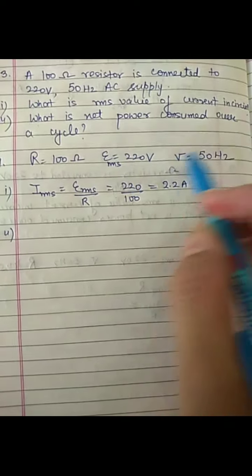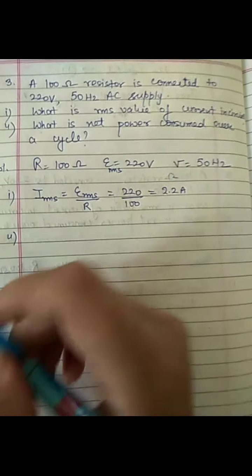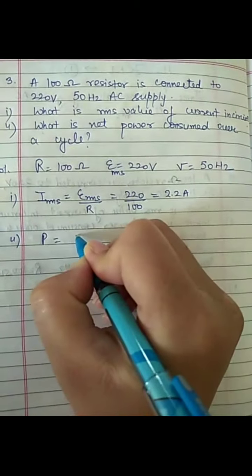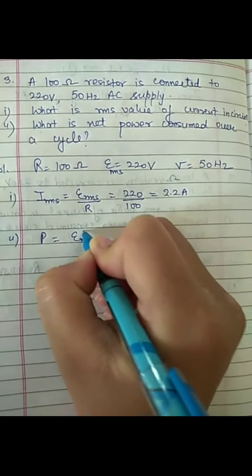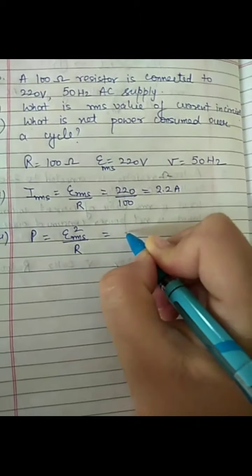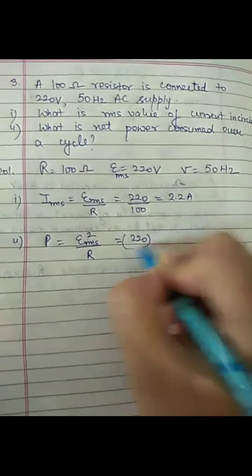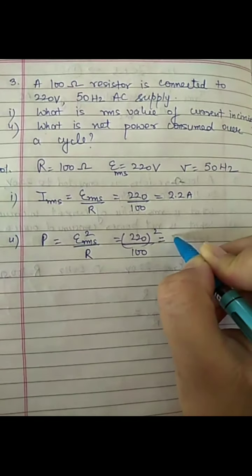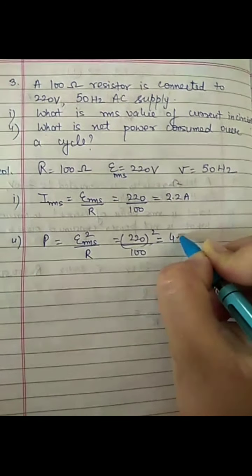In the second part, we have to calculate the net power consumed over the cycle. As we know that the expression for power is epsilon RMS square upon R. Again, on substituting the values, we will get 220 square upon 100, which on solving will give P equals 484.